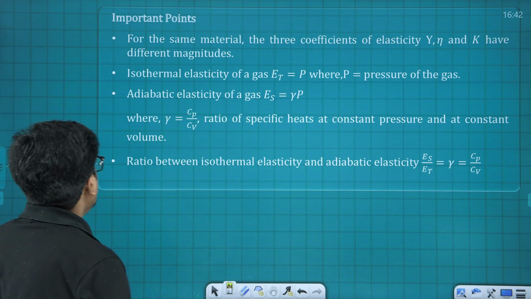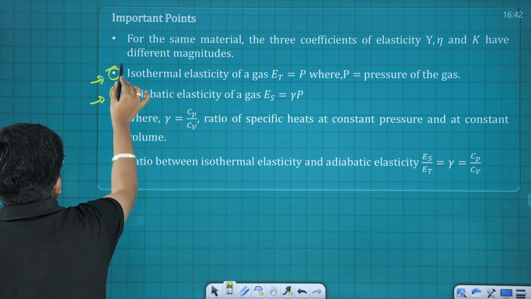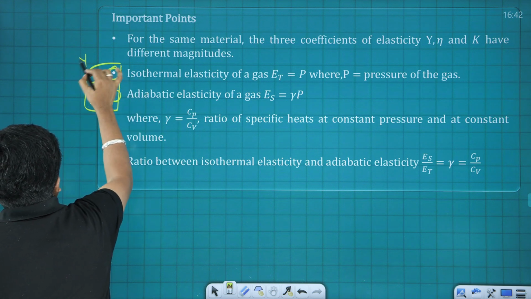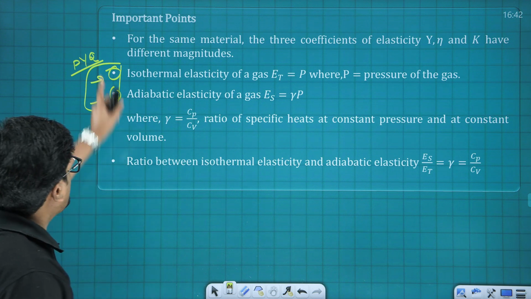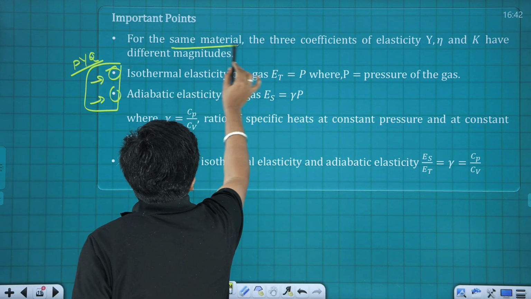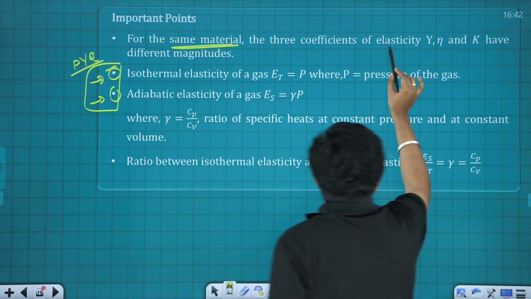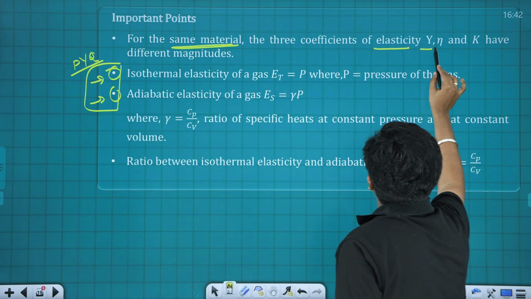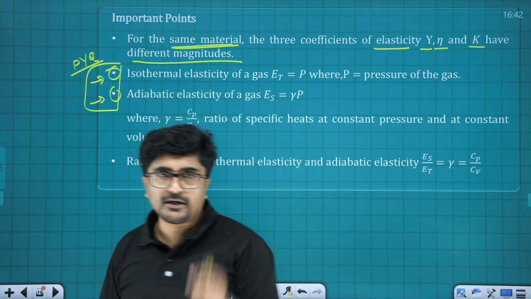These two areas were again there in previous year papers. So the points are: for the same material, the coefficients of elasticity, that is Y, eta and K, can have different magnitudes.